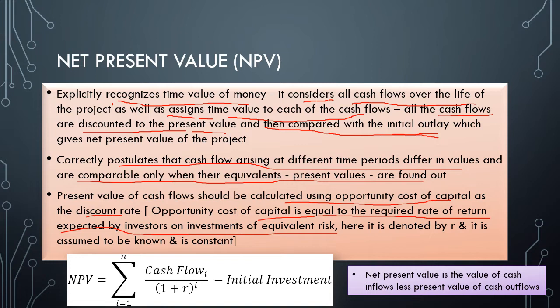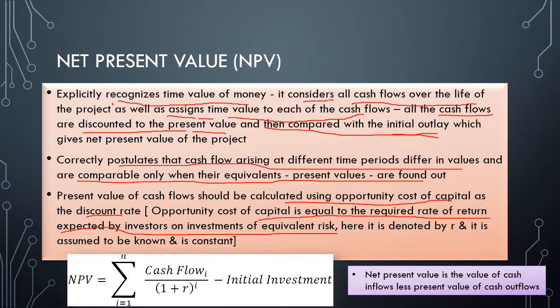The rate of return which he could have gotten from that second project is the opportunity cost of capital, or the required rate of return he could have gotten if he had invested in the second project. So the opportunity cost of capital is equal to the required rate of return expected by investors on investment of equivalent risk. That is, project 1 and project 2 have the same risk.